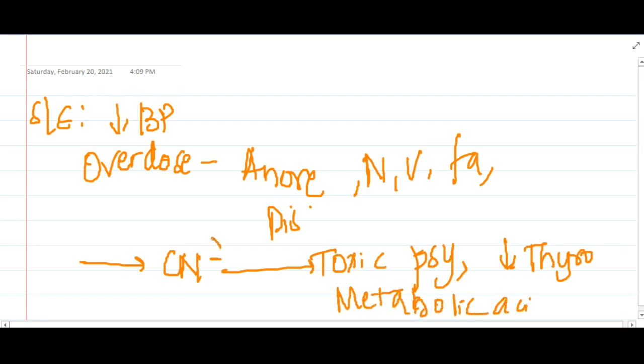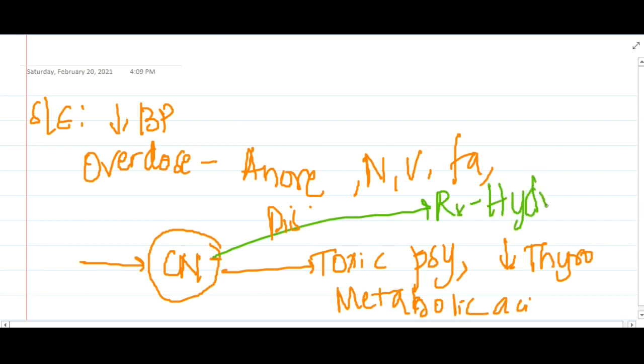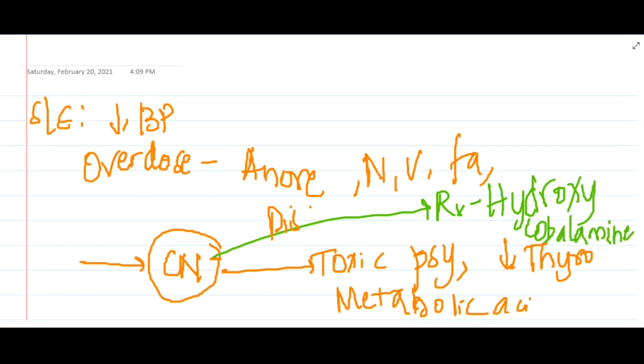So this causes cyanide poisoning. This cyanide poisoning can be treated by giving hydroxycobalamin, which occurs due to sodium nitroprusside. Then the next group of antihypertensives are potassium channel openers.